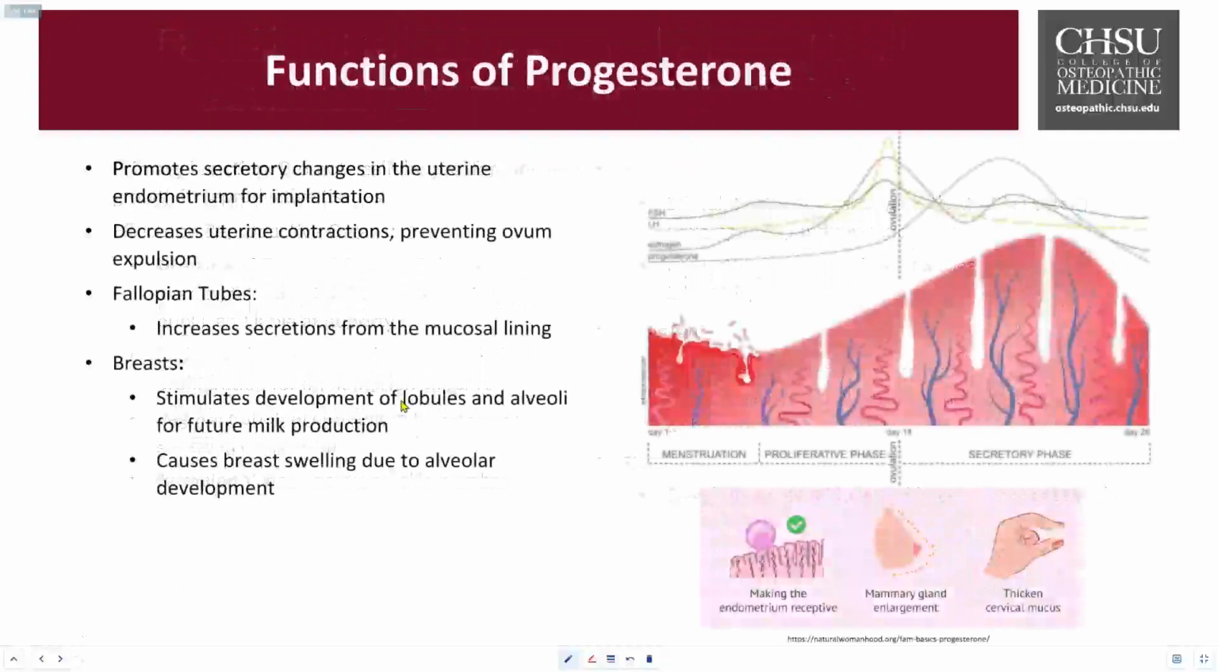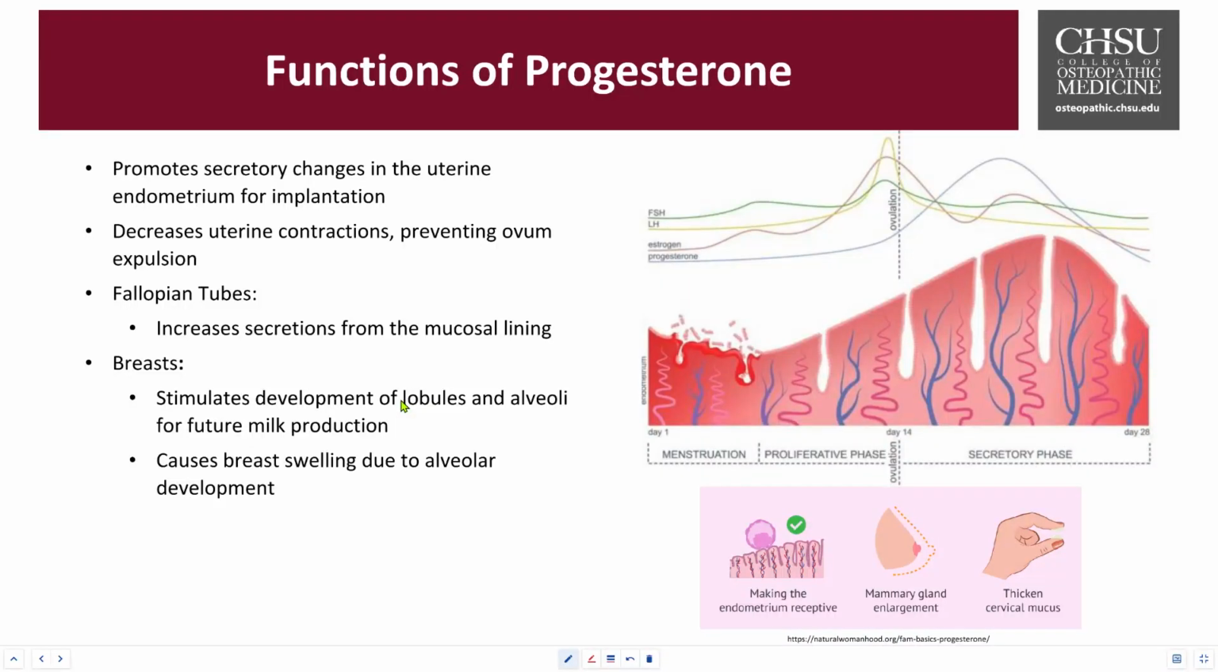Let's take a look at the functions of the progesterone on the reproductive organ, namely the uterus. The endometrial changes occur and promote the secretory changes in that lining, making it more receptive for the implantation. There's also a reduction in the uterine contraction, so it decreases any contractility, reducing any risk of expelling that ovum or the embryo, especially during that early pregnancy.